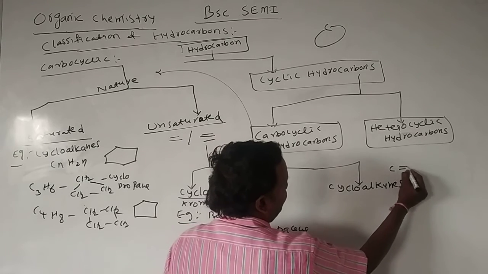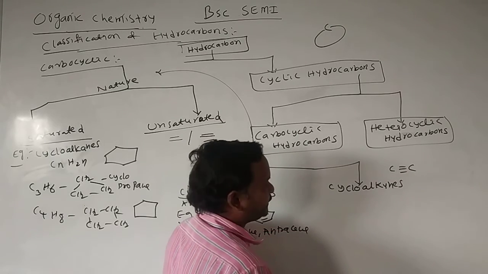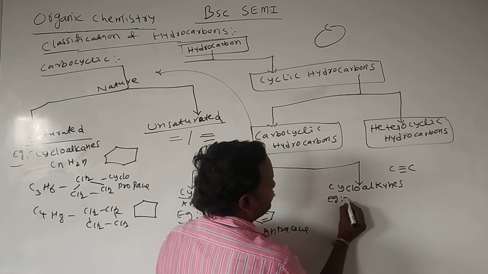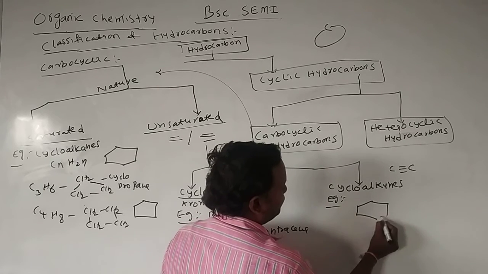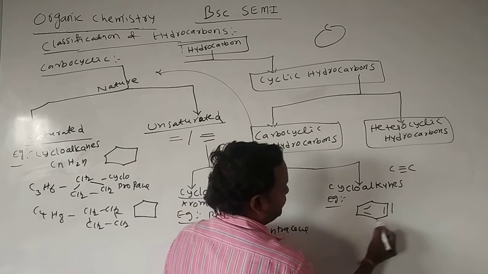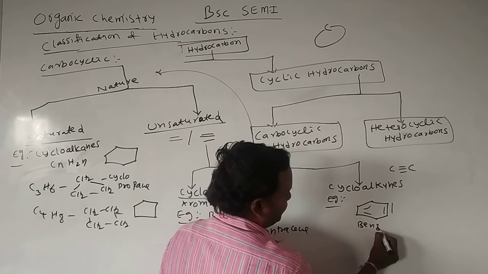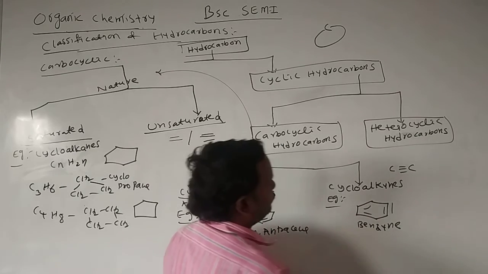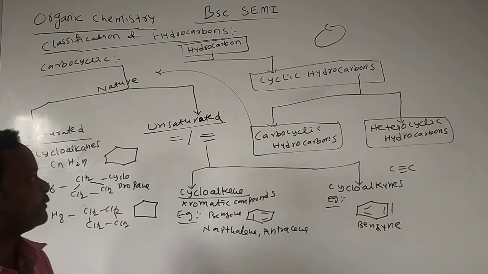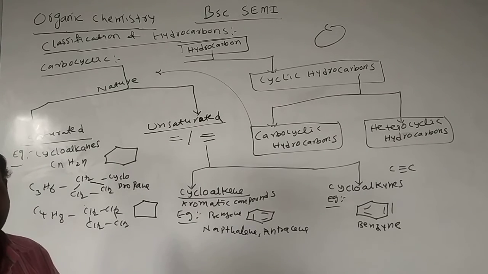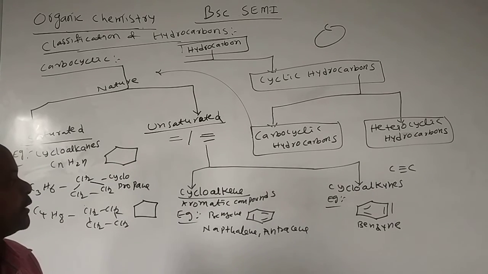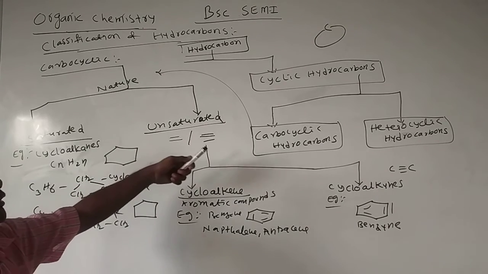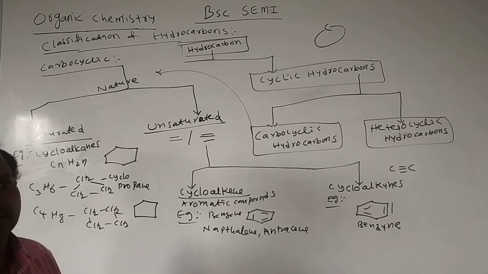Cycloalkynes contain a carbon-carbon triple bond with a cyclic structure. The best example for this is benzene. This is a benzene containing a triple bond, so it is one of the best examples for the cycloalkyne. Okay, this is about the carbocyclic hydrocarbons.